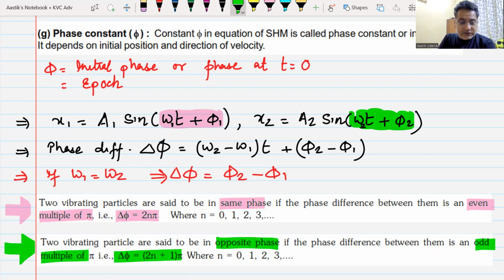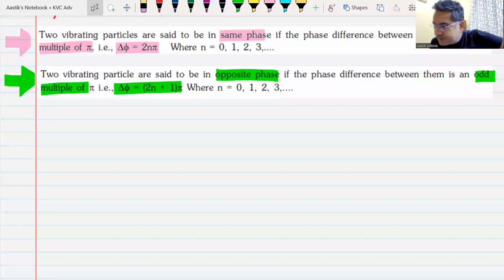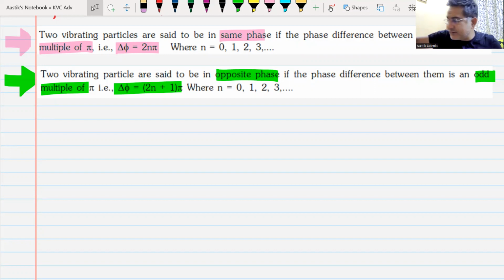I'll give you 2 minutes to note this down. Now let us move on. Since we are doing this phase difference, there is a term that is going to come in the next chapter, but we can do it here also.